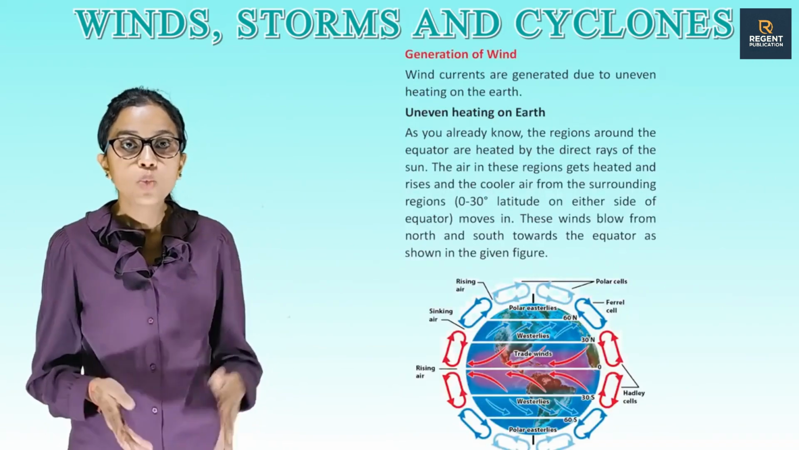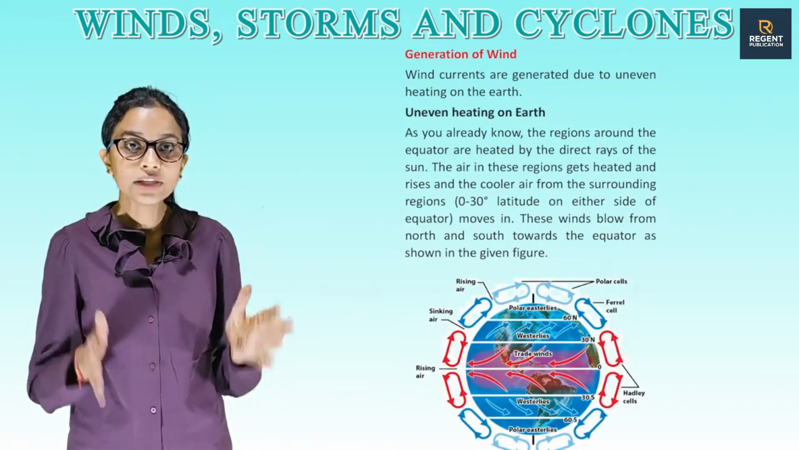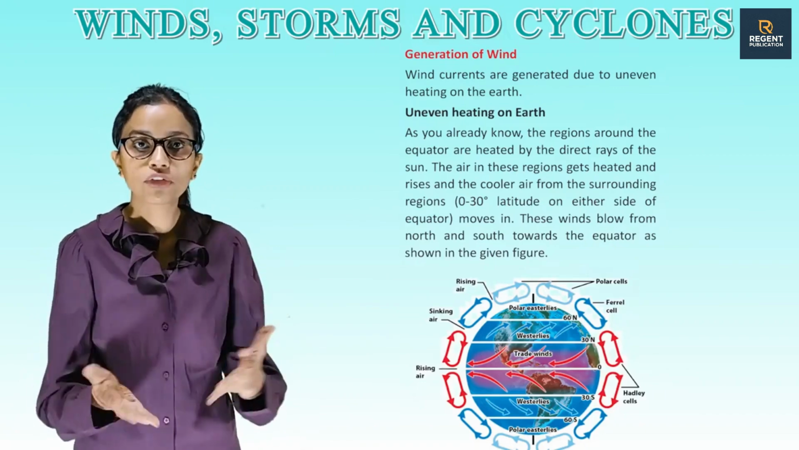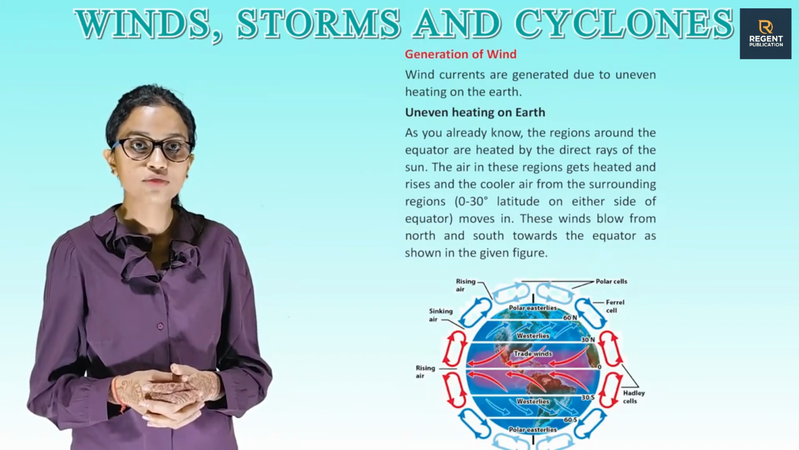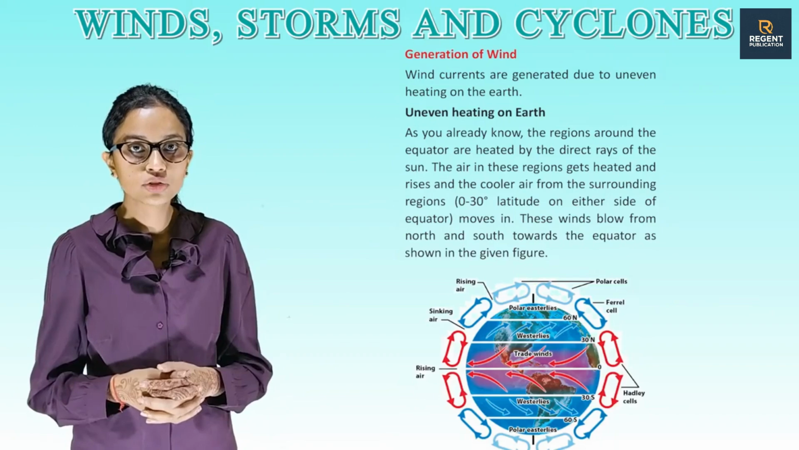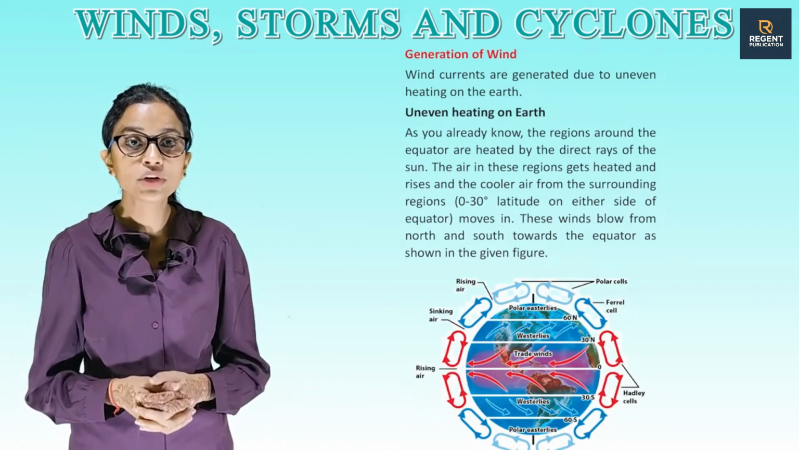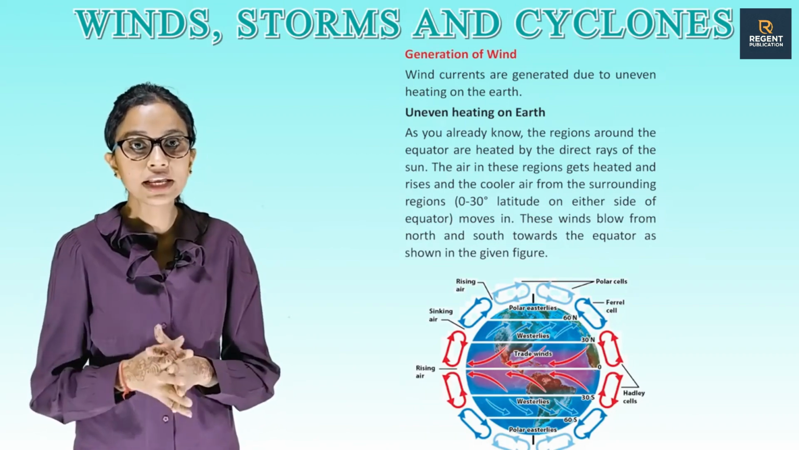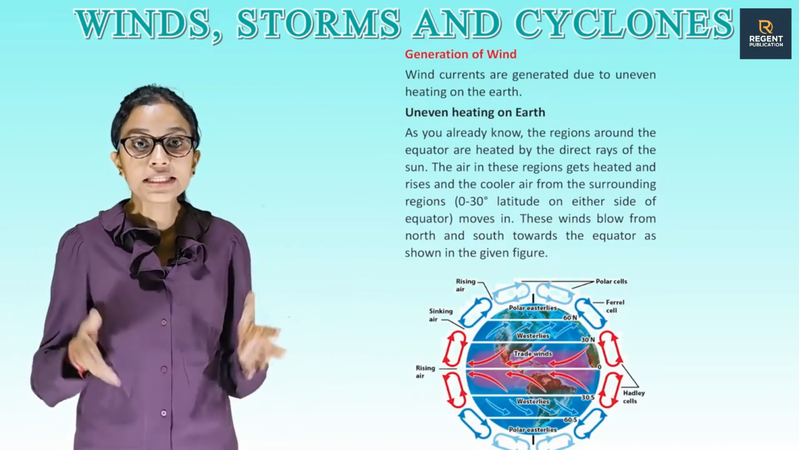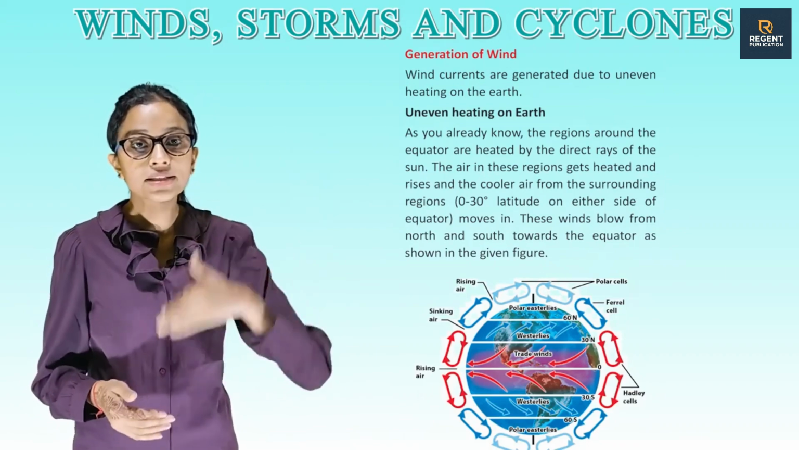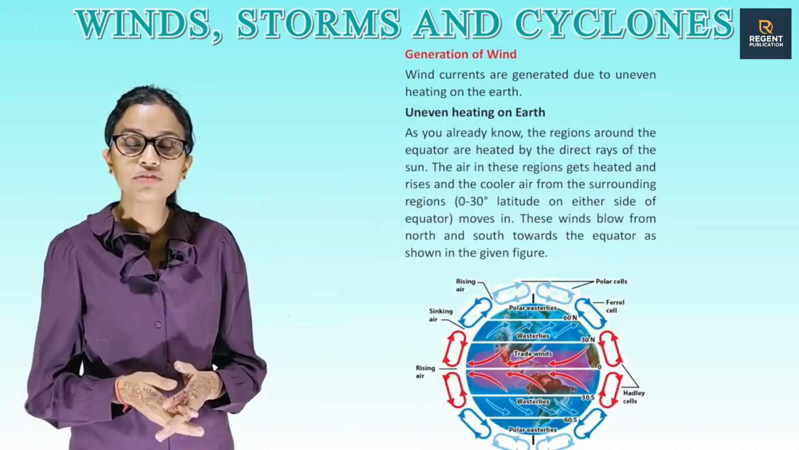Generation of wind. Wind currents are generated due to uneven heating on the earth. Uneven heating on earth. As you already know, the regions around the equator are heated by the direct rays of the sun. The air in these regions gets heated and rises, and the cooler air from the surrounding regions, 0 to 30 degree latitude on either side of the equator, moves in. These winds blow from north and south towards the equator as shown in the given figure.